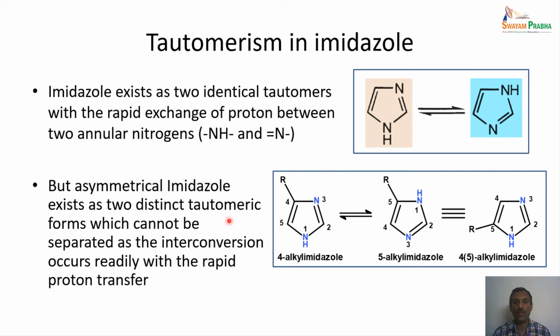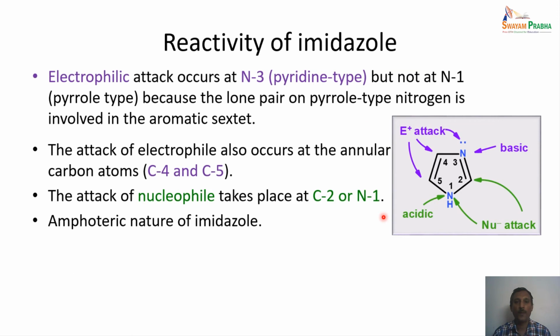So this is the one thing we have to remember when we deal with imidazoles. If the nitrogen is having a hydrogen, that means it is not substituted, then this kind of tautomerization is possible. And due to this, we have to identify the consequences of this kind of tautomerization on the reactivity of imidazole. So here, if you look at the imidazole structure, the nitrogen is having a proton, a hydrogen here. So this is the most acidic hydrogen, and because of this acidic nature, this nitrogen can be attacked by nucleophile.